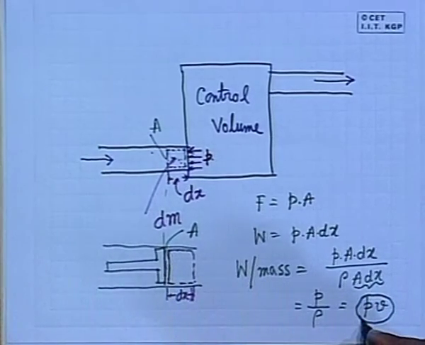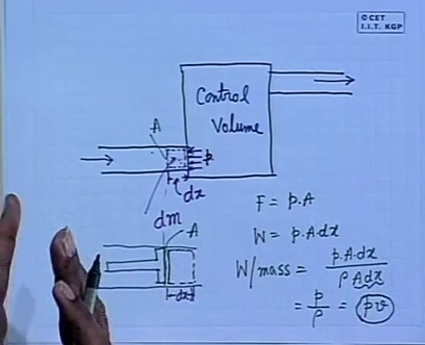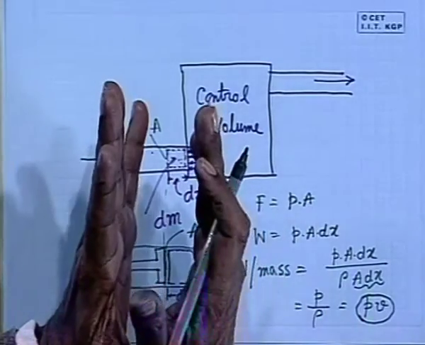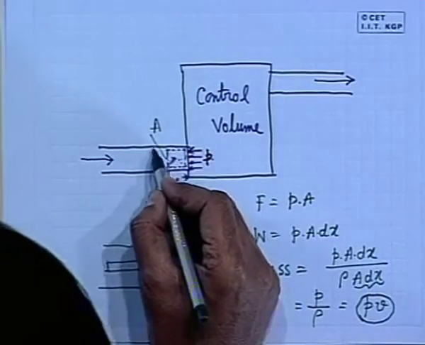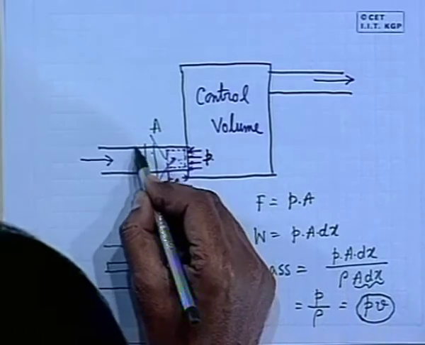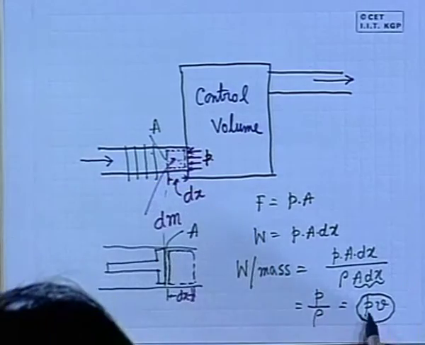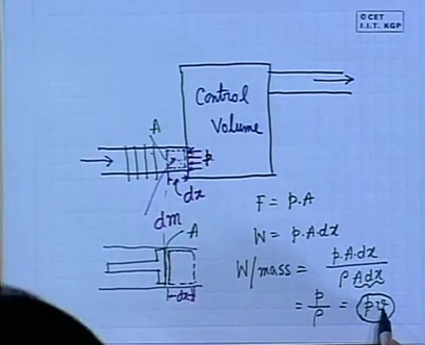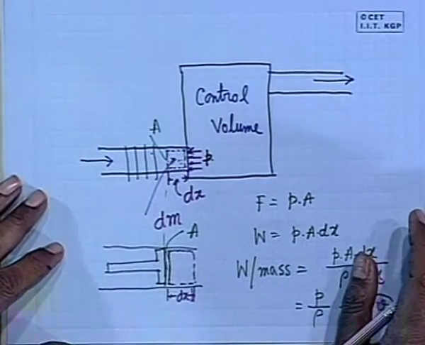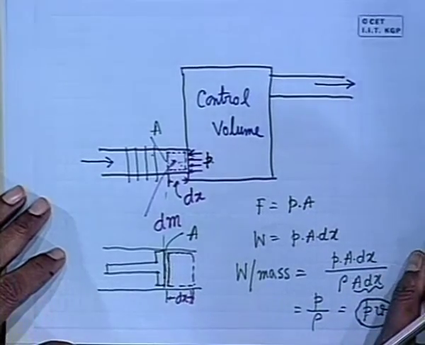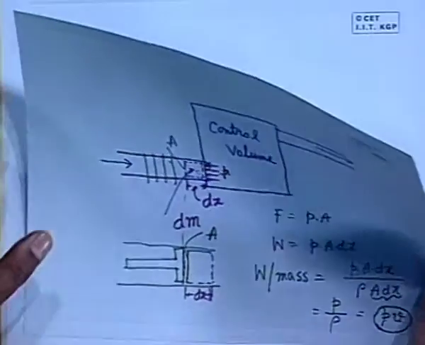That means, the definition of flow work is the work that is required to push a certain amount of fluid across a section in a flow process or in a control volume. And in a limiting case, if dx tends to 0, we can define the flow work per unit mass at each and every section, because these are point functions. So, therefore, this is the expression of flow work, all right.